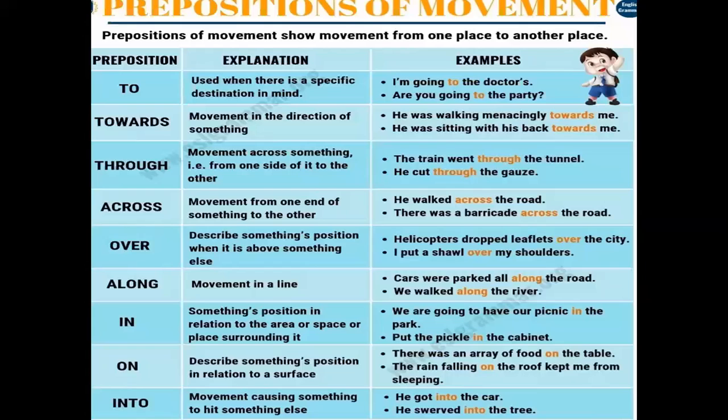So we can use in there. Now on is used to show the position in relation to a surface. Like there was an array of food on the table. So the table is a flat area, or it is a surface. The rain falling on the roof kept me from sleeping. So again the roof is an area.